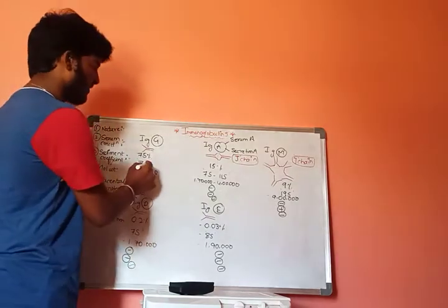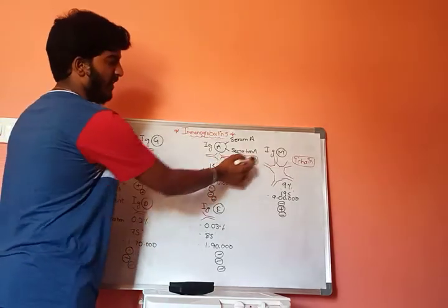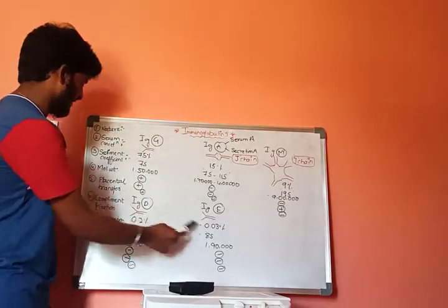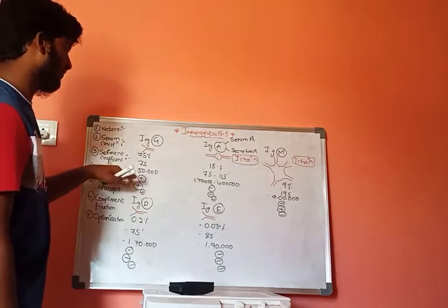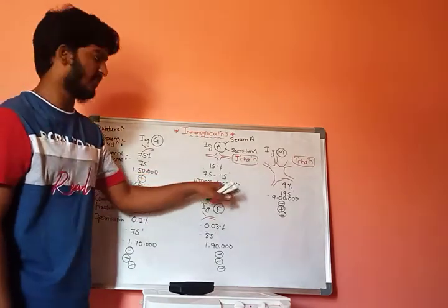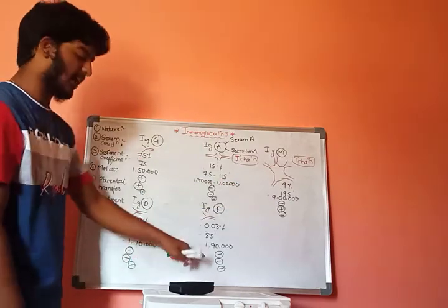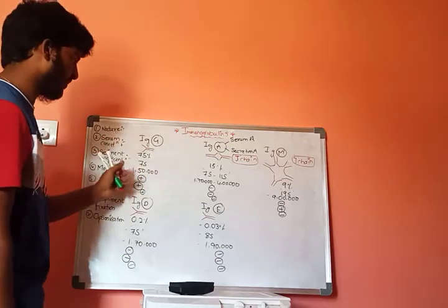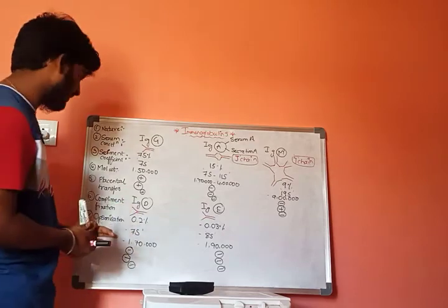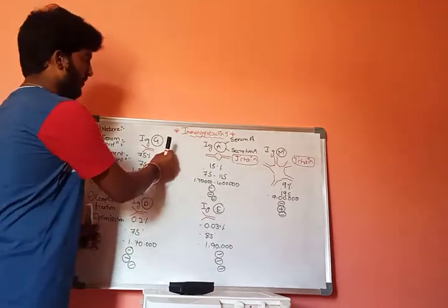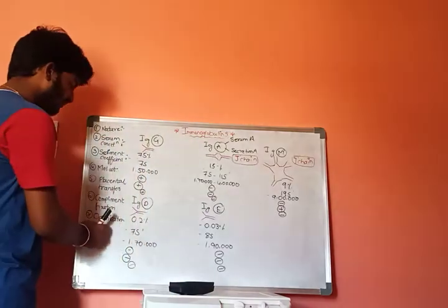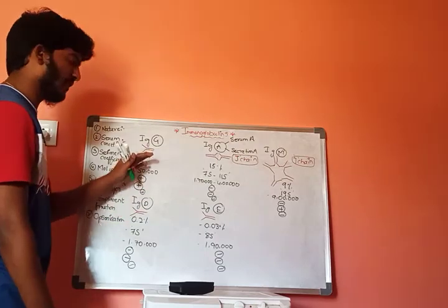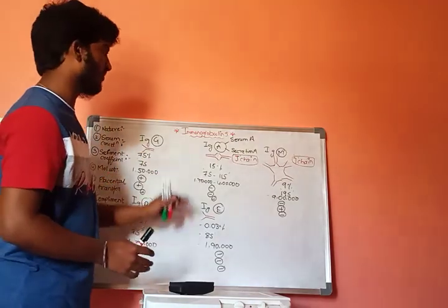Sedimentation coefficient is 7s, 7s to 11s, 19s, 7s and 8s. Molecular weight is 1,50,000, 1,70,000 to 4 lakhs, 9 lakhs, 1,70,000 and 1,90,000. Placental transfer is shown only by G type. Complement fixation is shown by G and M types. Opsonization is shown only by G type. These are some important topics about immunoglobulins.